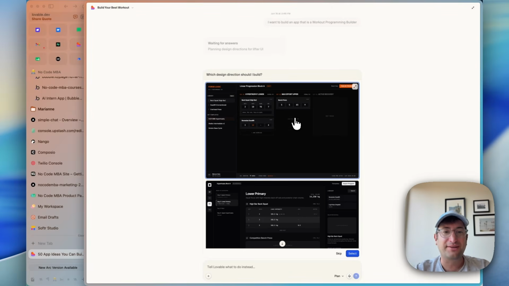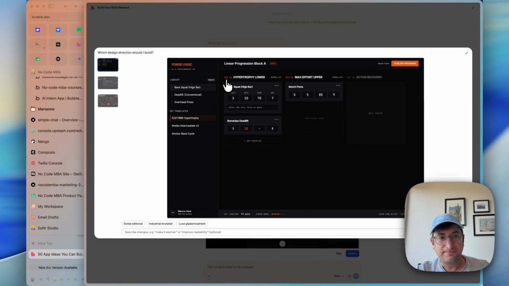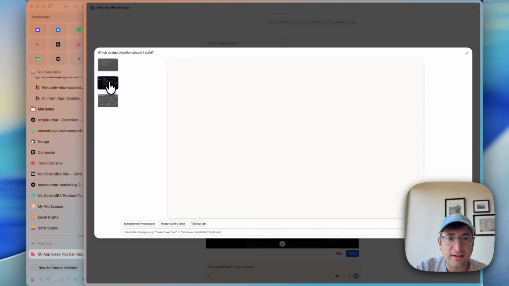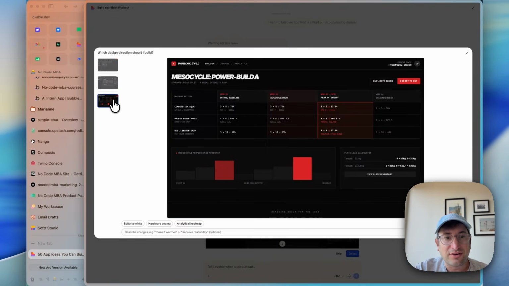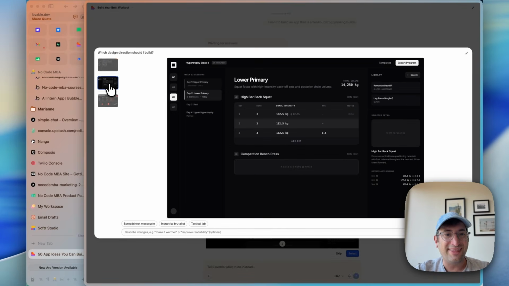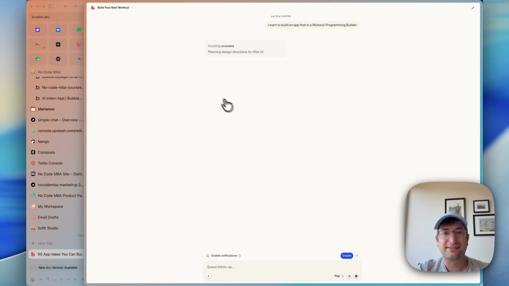Okay, so we have 3 design directions, and it looks like they're all in this dark mode design, which is kind of interesting. I would have thought maybe they would have done kind of like a dark and light mode. So here we have version 1, version 2, and version 3. So of these, I think I like version 2, where it has like weeks on the left side and then the days and then the routine inside of those days. So I'm going to go ahead and select version 2.